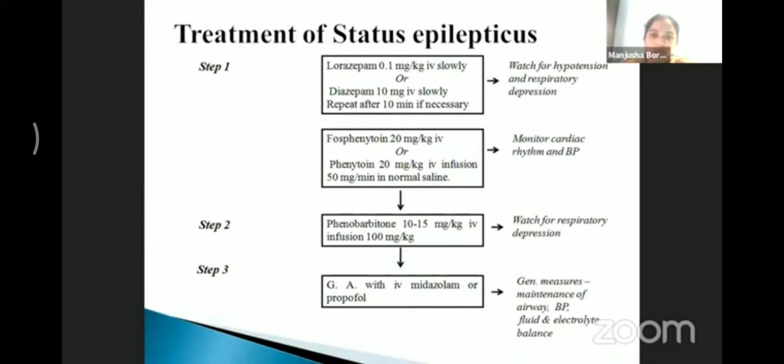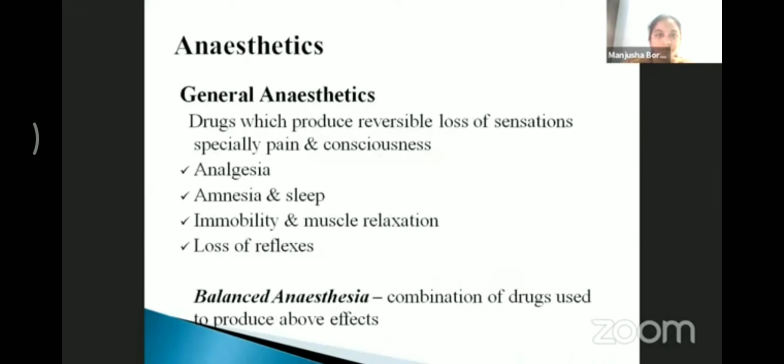If it does not control the seizure attack, then general anesthesia with IV midazolam or propofol can be given to the patients. And finally, general measures play an important role: the maintenance of the airway, blood pressure, fluid and electrolyte balance. After the stoppage of seizures, long-term antiepileptic drugs are needed. Most important topic in dentistry is the